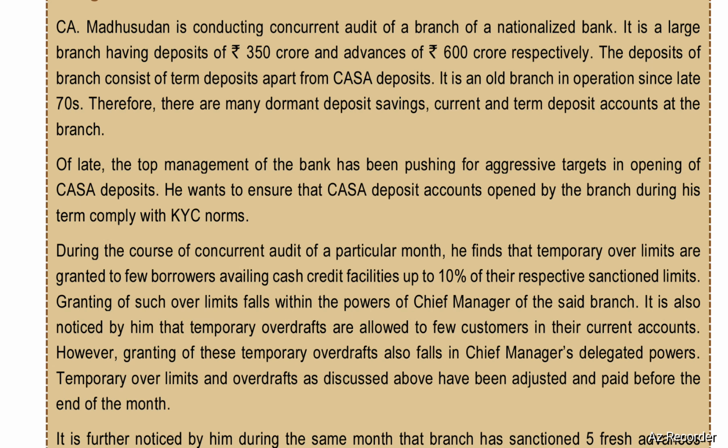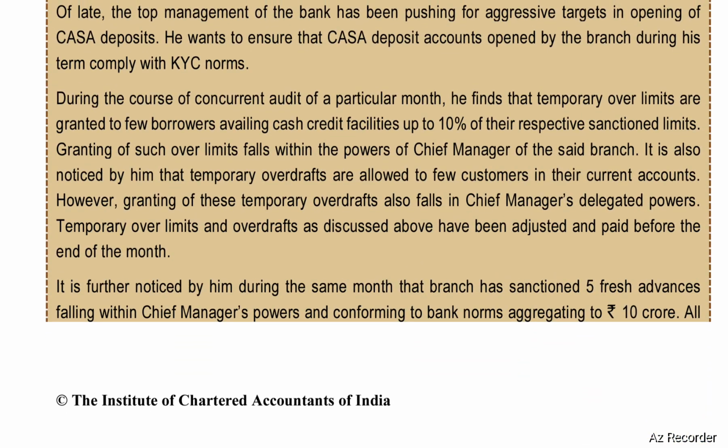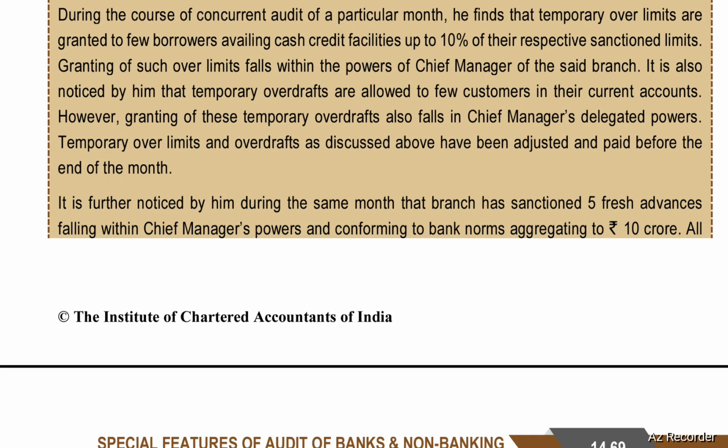Therefore, there are many dormant deposit savings, current and term deposit accounts at the branch. Of late, the top management of the bank has been pushing for aggressive targets in opening of CASA deposits. He wants to ensure that CASA deposit accounts opened by the branch during his term comply with KYC norms. During the course of concurrent audit of a particular month, he finds that temporary over limits are granted to few borrowers availing cash credit facilities up to 10% of their respective sanctioned limits.